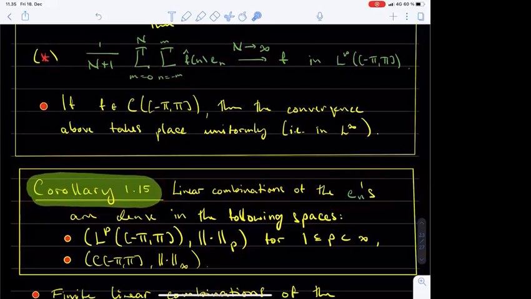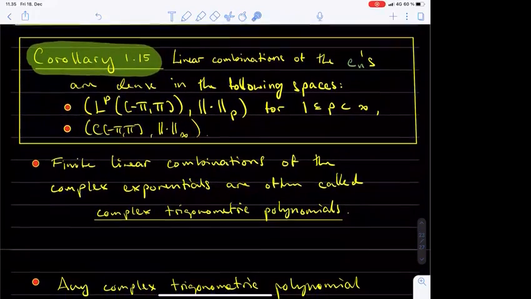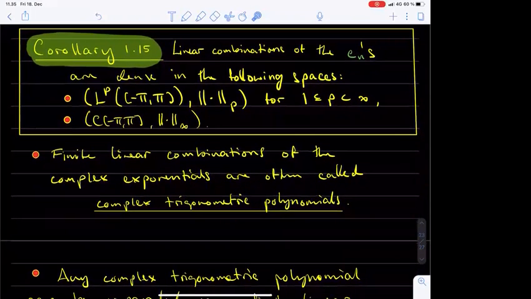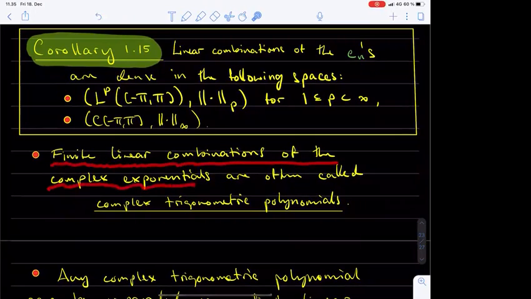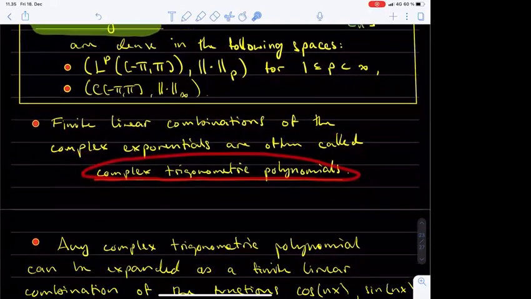Finite linear combinations of the complex exponential functions are dense in the spaces of 2π periodic Lp functions on the real line and also 2π periodic continuous functions on the real line. In the long run, it might get a bit tiresome to repeat all the time finite linear combinations of the complex exponentials, so very often these sort of functions are called complex trigonometric polynomials.